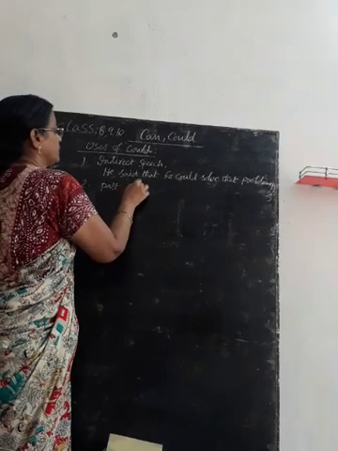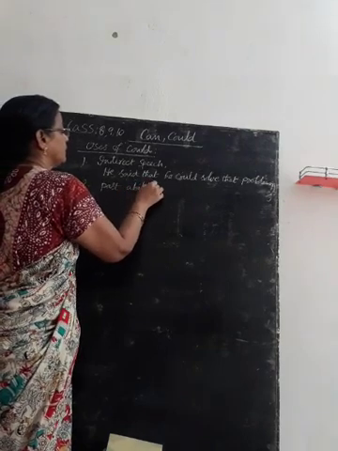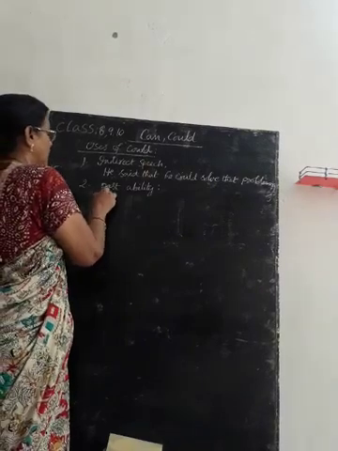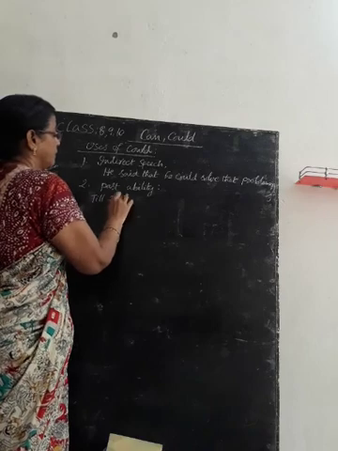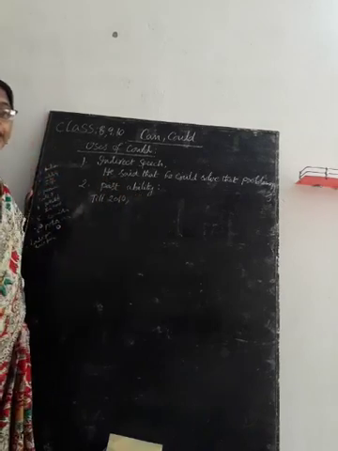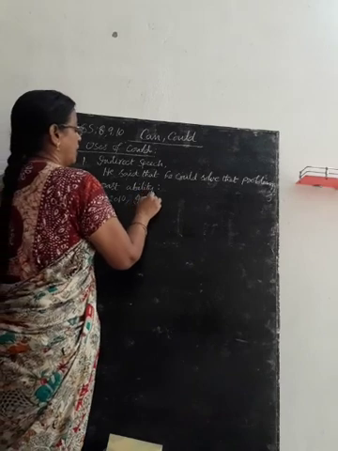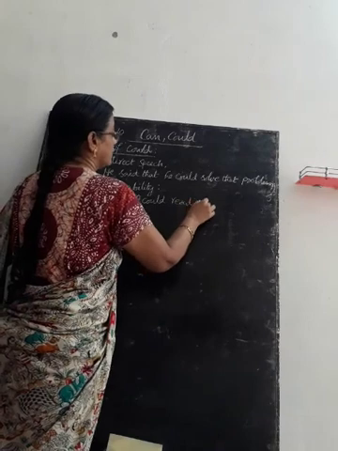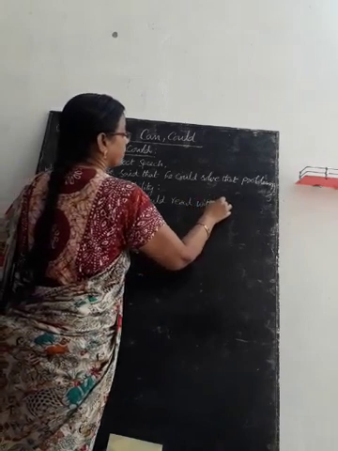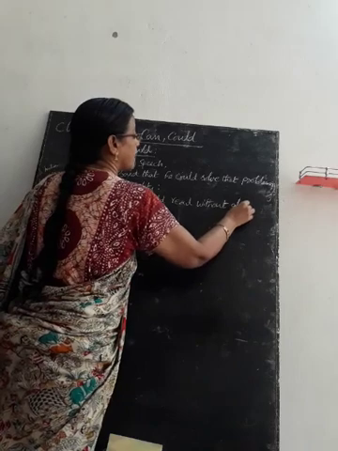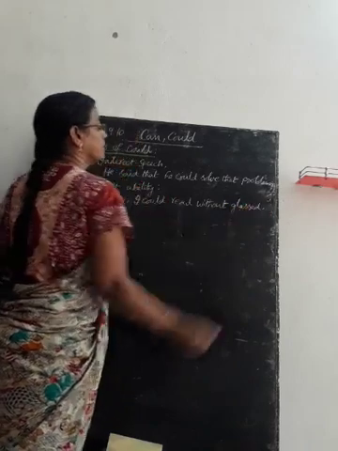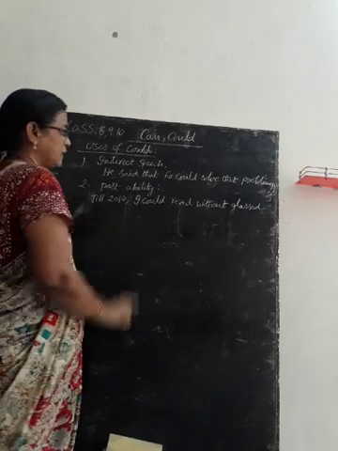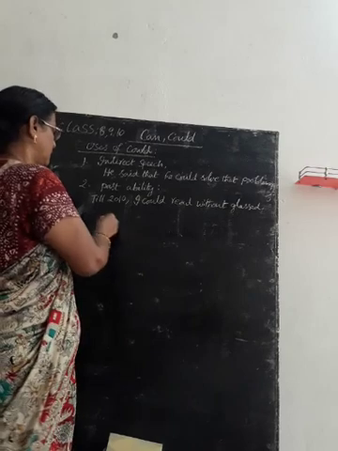Past ability means, till 2010 I could read without glasses. That is past ability.